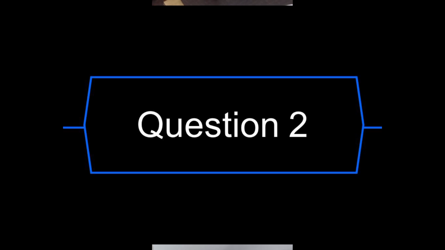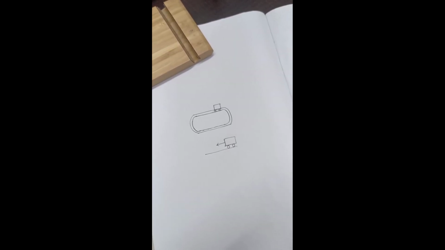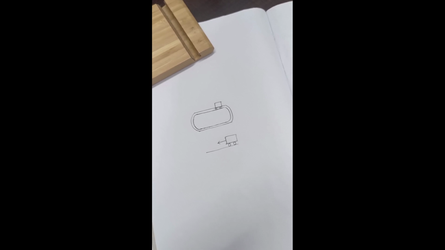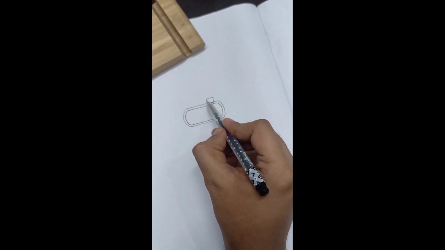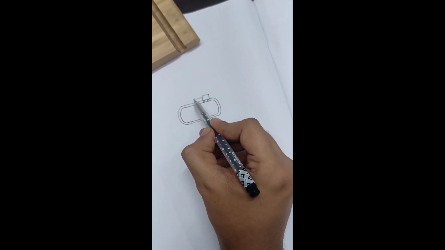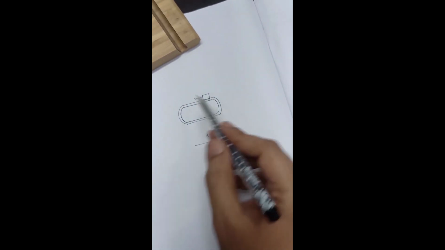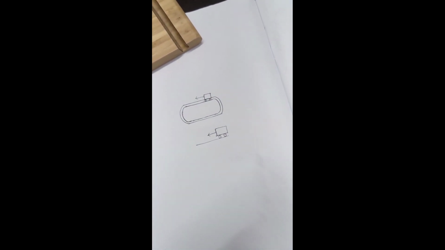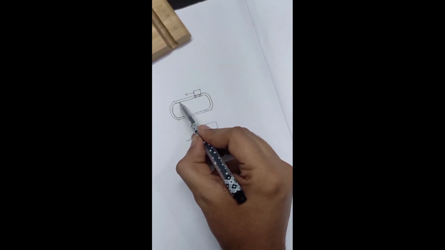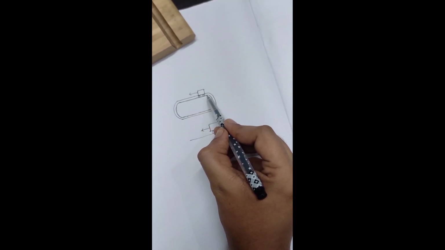So the answer for the previous question, that is the toy train. Here the toy train is moving with a constant speed on this track. Now let us divide this motion into two types. From here to here it is moving straight, so it's a rectilinear motion.